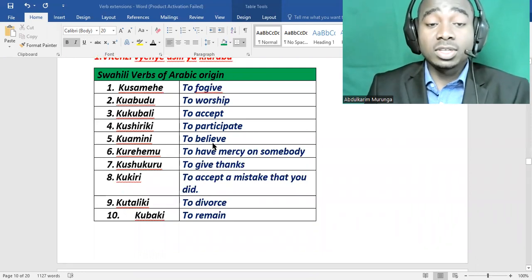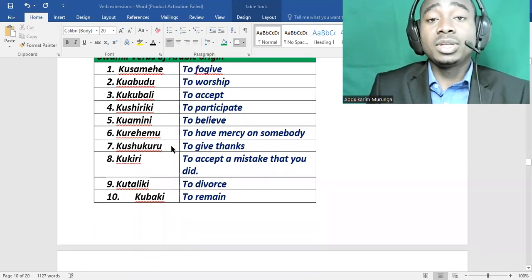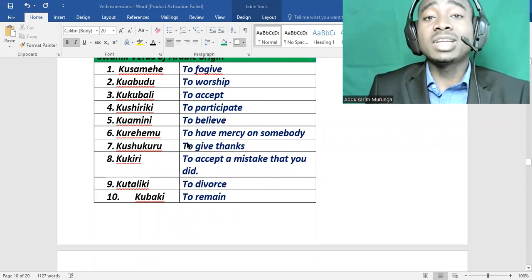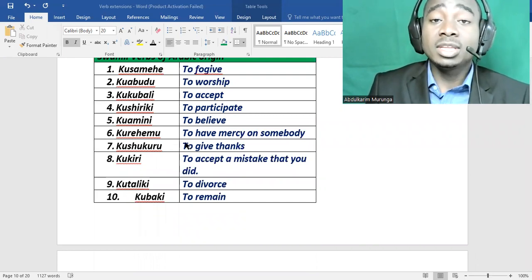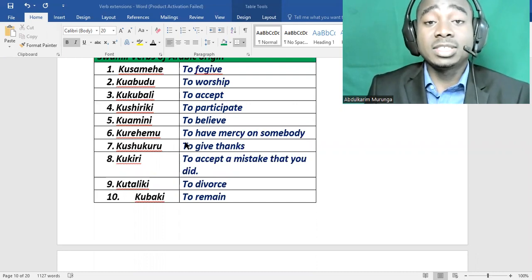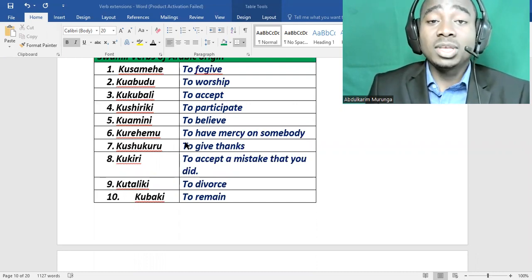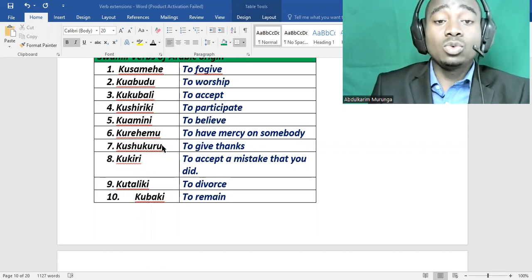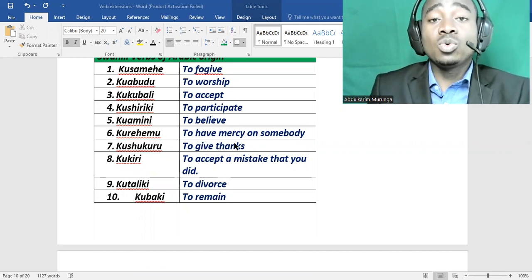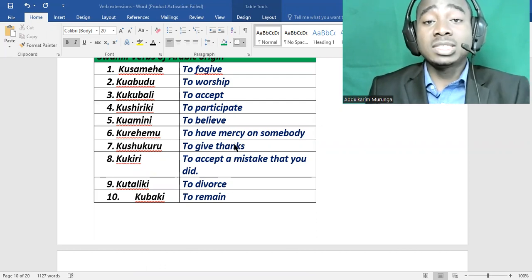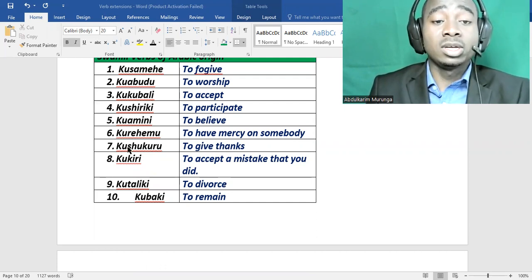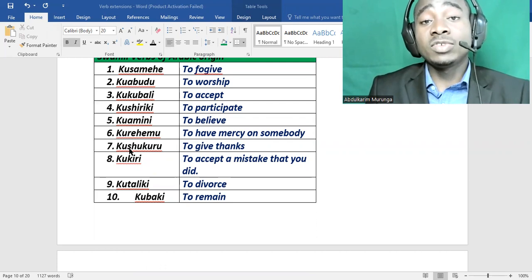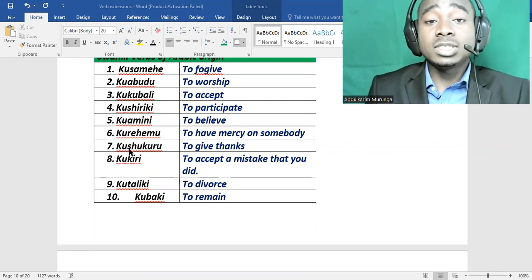Kuamini, to believe, and also to trust. When I say niamini, it means trust me. Also, niamini, believe me, sawa. Kurehemu, to have mercy on somebody, sawa. Normally we say Mungu atakurehemu. It means God will have mercy on you. Mungu atakurehemu, kurehemu, sawa.